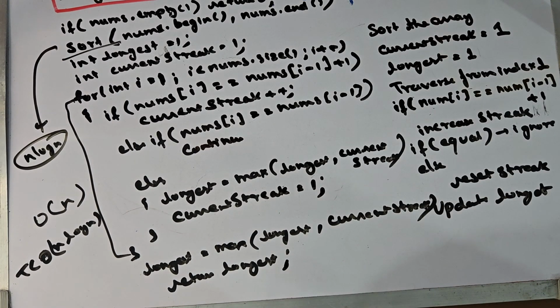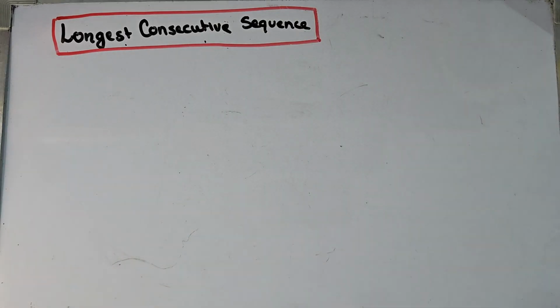But the problem clearly says that we need an order n solution. Sorting already cost us n log n, so we need to think of something smarter. This is where HashSet comes into the picture. The main idea is that we will use a HashSet and put everything into the hash set.